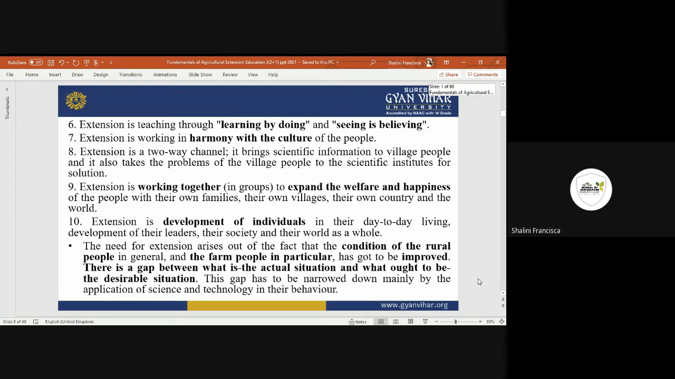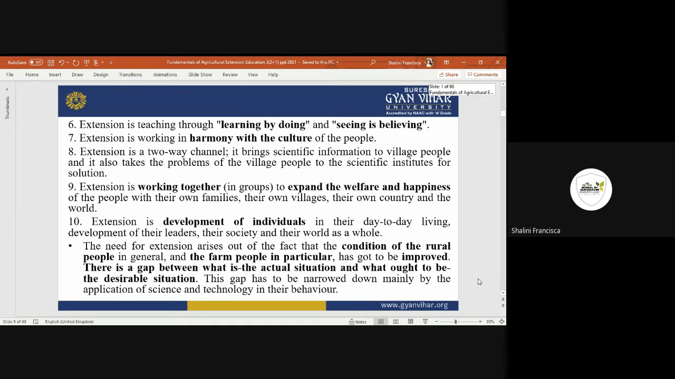Then it's all about working together to expand the welfare and happiness of the people with their own families, own village, own country and the world. So we say human is a social animal. We cannot say that it resides or exists alone. It is always in a group, whether in the form of family, village, country, or world.